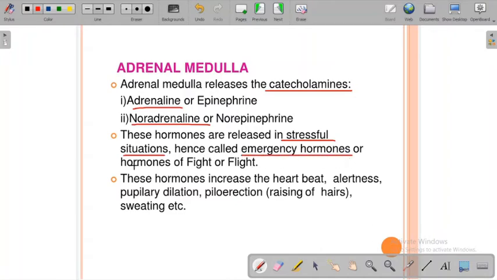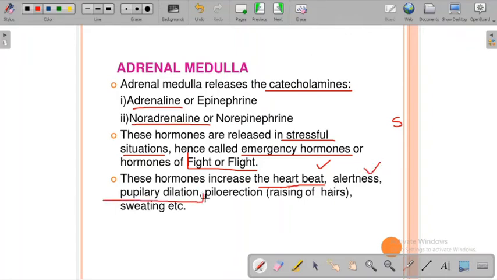Sometimes if we fight, or if we are suddenly in stress, immediately this hormone gets generated through the adrenal gland. These hormones increase heartbeat. If we are on the road, and suddenly some vehicle comes and stops just one meter before us, there is a big fear of accident, and our heartbeat increases very much. The alertness is there.